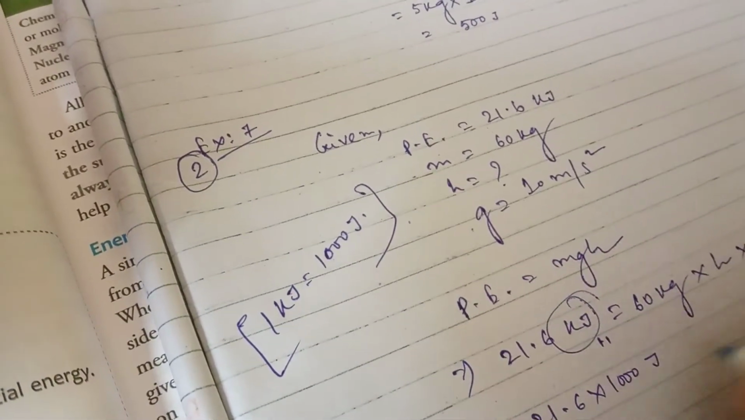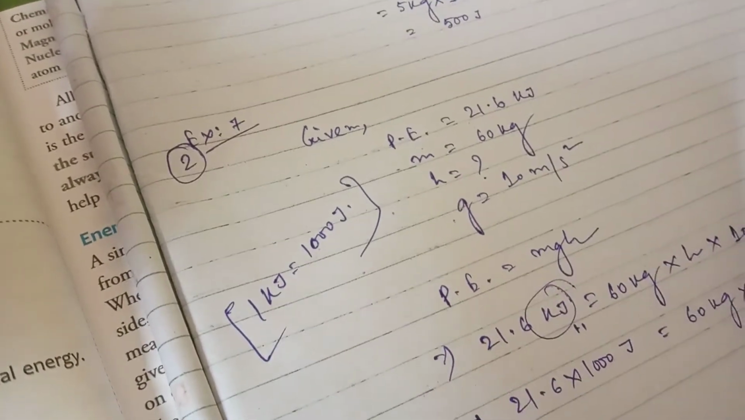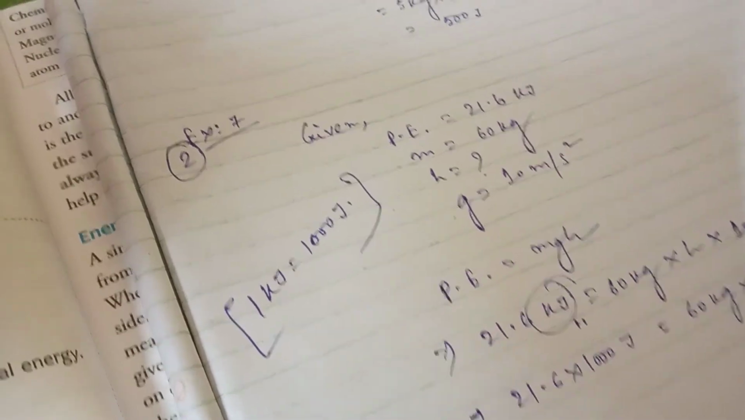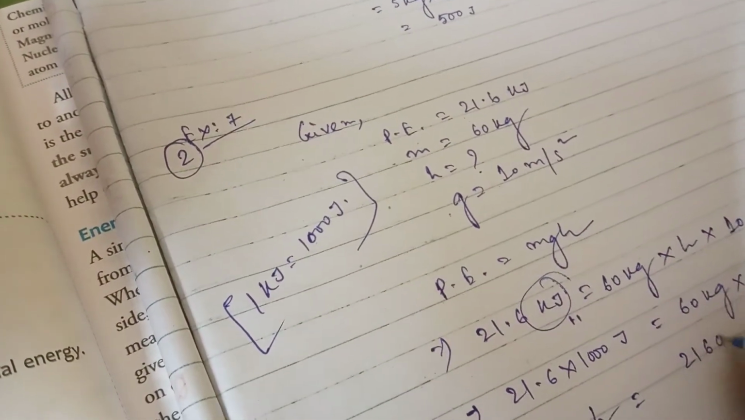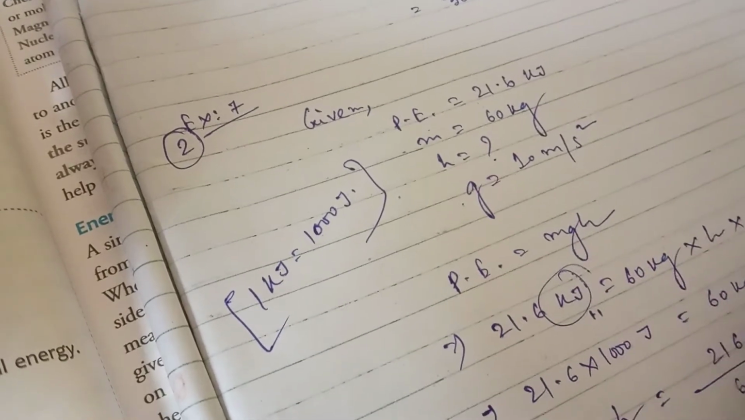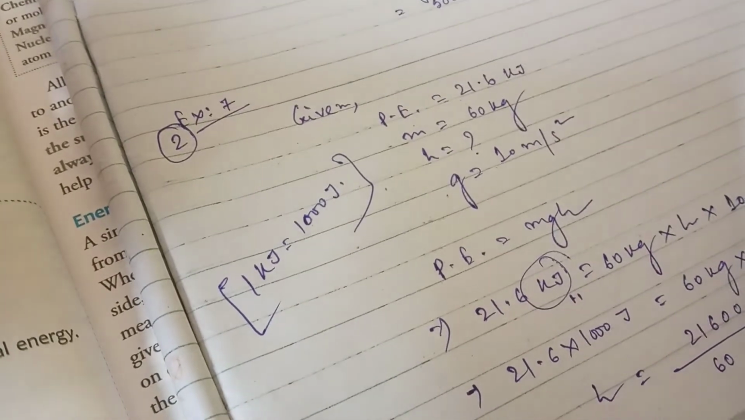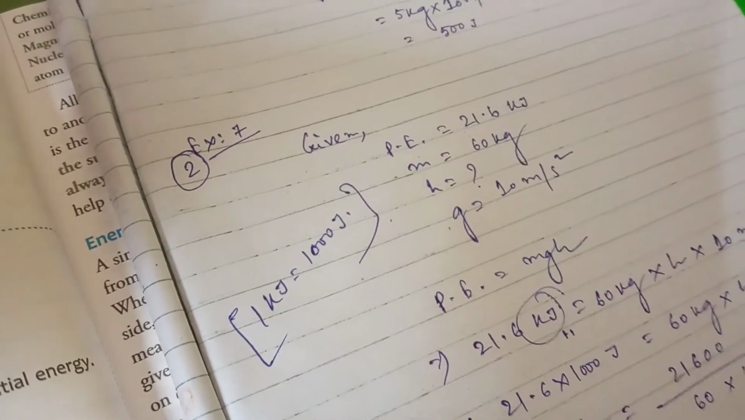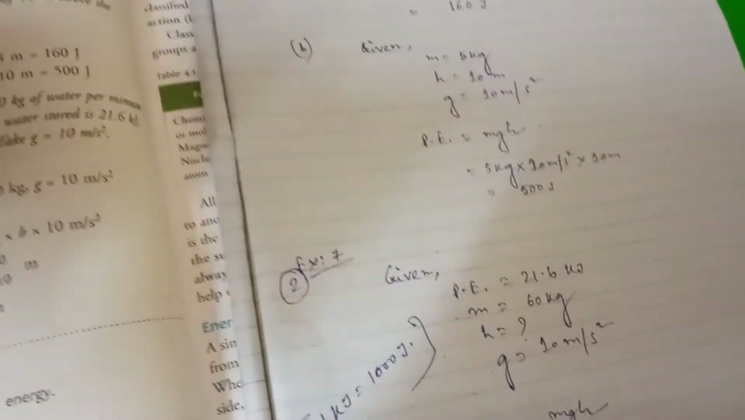So that is converted in joule, is equal to 60 kg into h into 10 meter per second square. So after calculation, 21.6 into 1000 divided by 60 into 10 meter, you will get 36 meter. So this is the answer. So like this way you have to solve this type of problem.